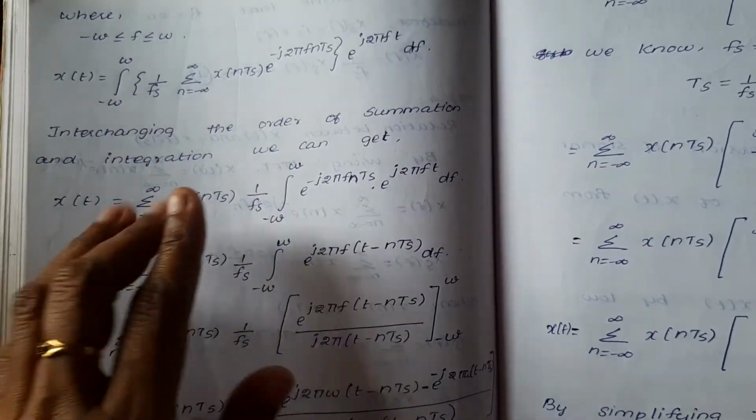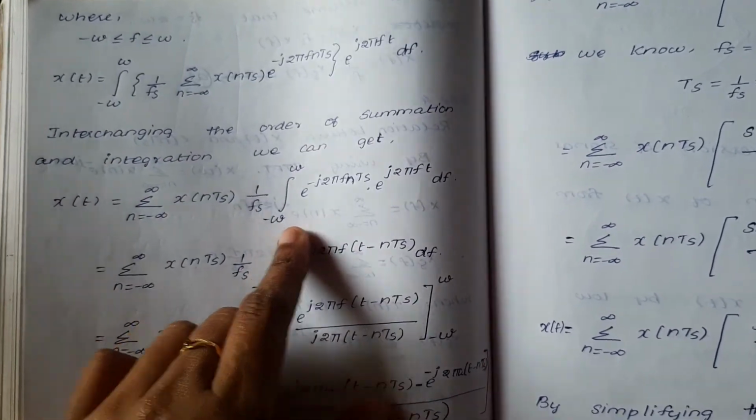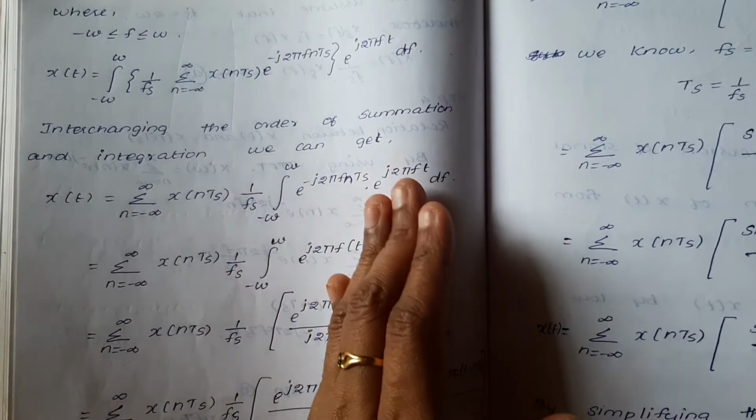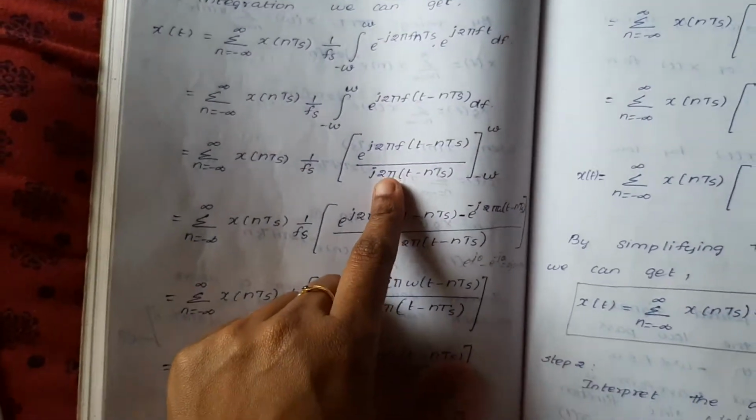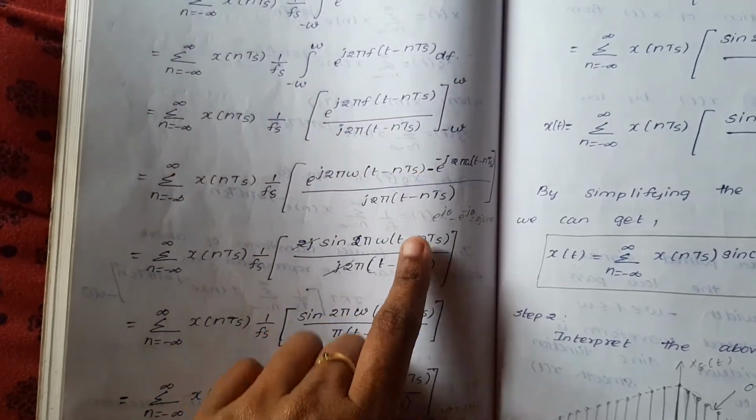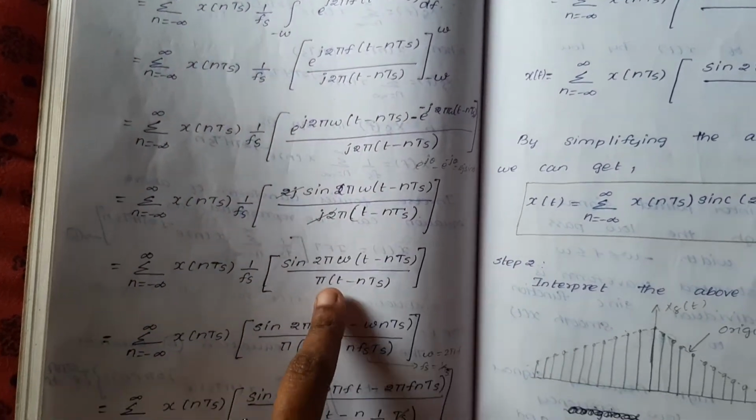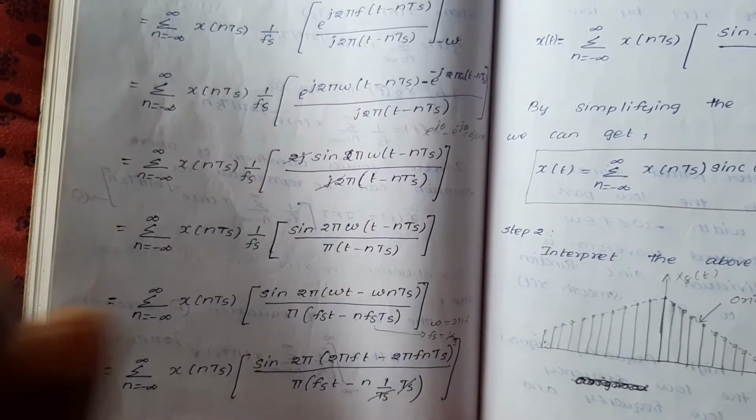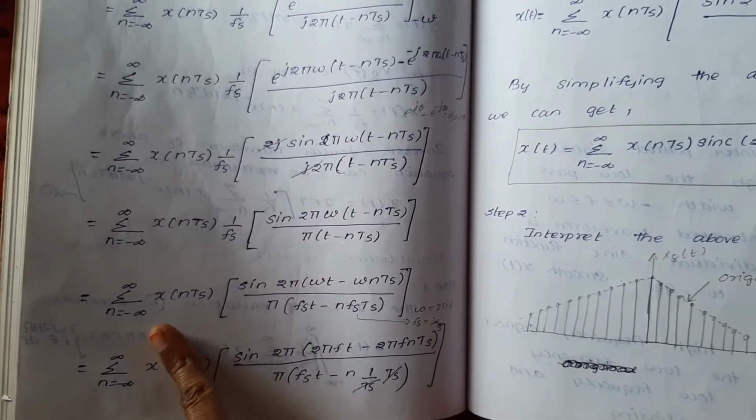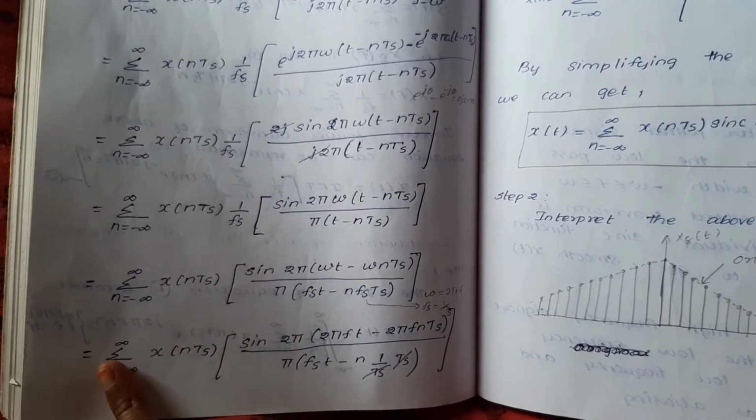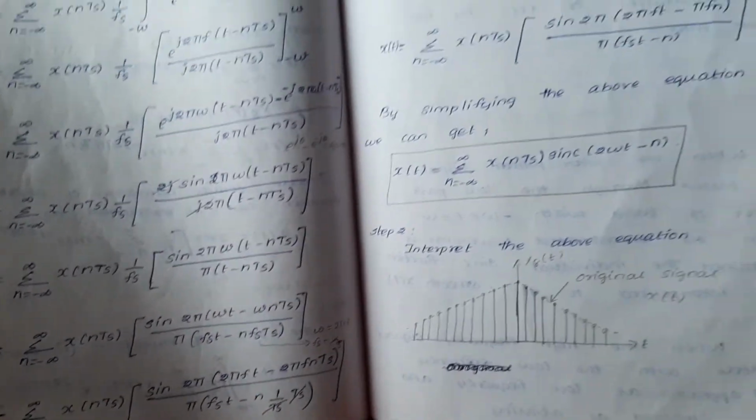On one side the summation is based on n, and the integration is based on df, so take the frequency term inside the integration. Next, integrate this. If you integrate, you get this value, and next apply the limit. Then you can apply the formula sin theta equals e power j theta minus e power minus j theta by 2j. After applying the formula, you will get this value.